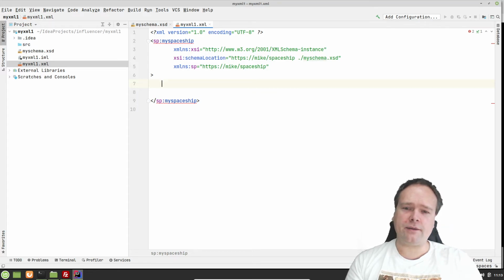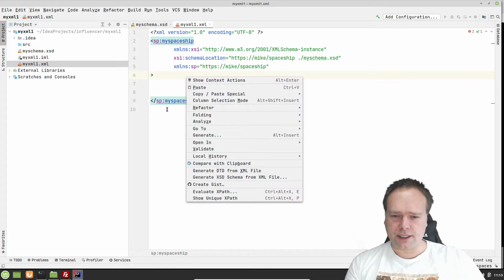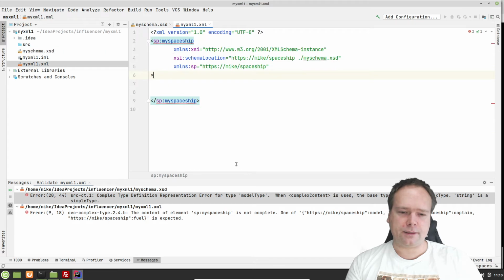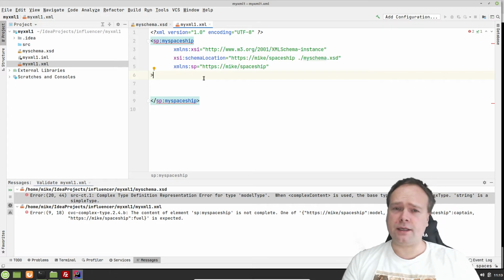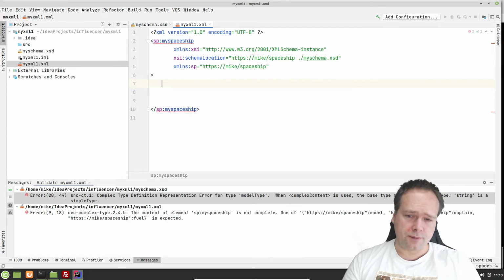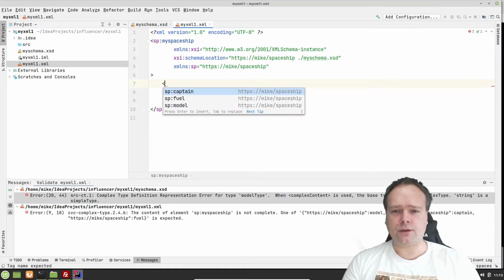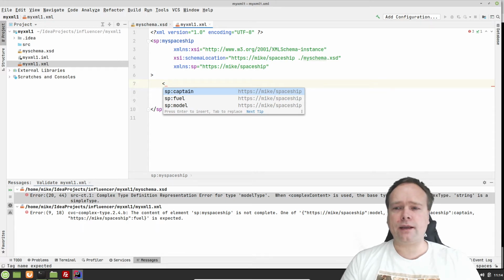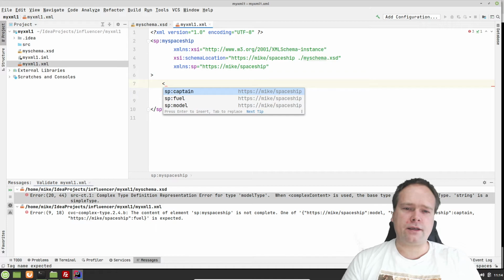But I have some errors right here, and I can check my errors. I can say validate right here, and then I get my errors down here. It says we do not have the model type. It's not present, and so I need my model type. And again, look, this is IntelliJ. It's built in. I'm using the Ultimate version, but if you use the Community Edition, it is built in there also. So you can just download IntelliJ Community Edition, and then you're good to go. And then you get an XML and XSD parser. That is again one of the big strengths of this format. It's covered by a lot of tools, of course.